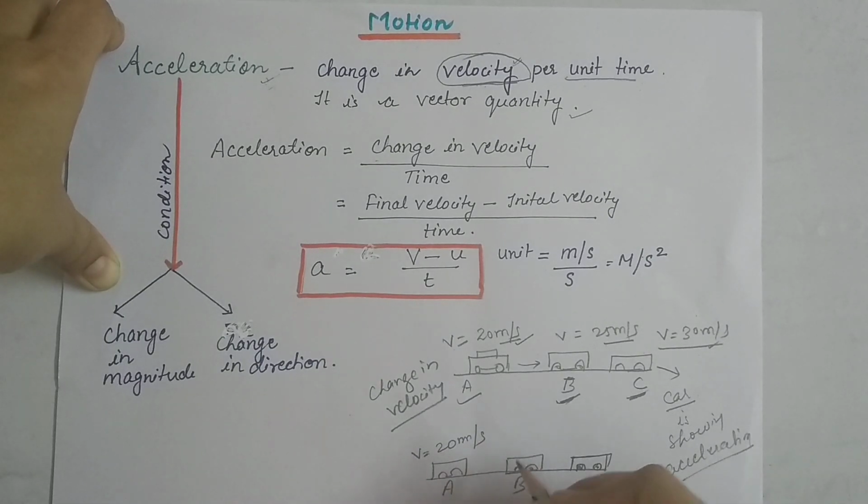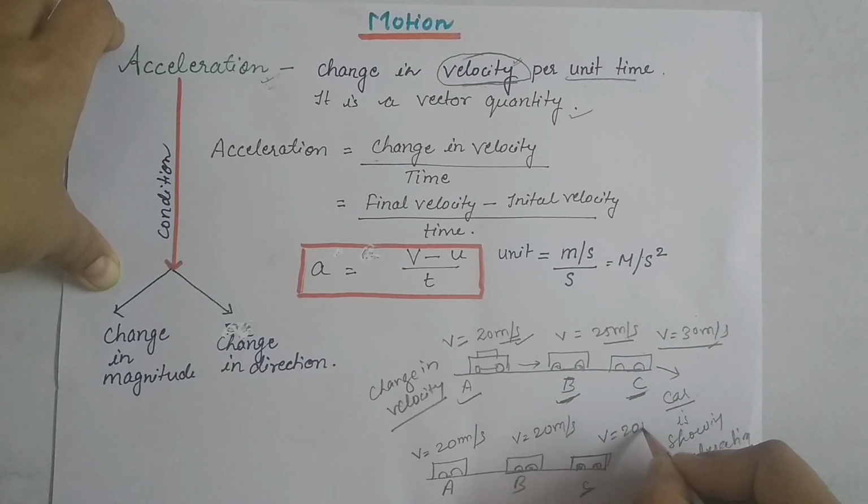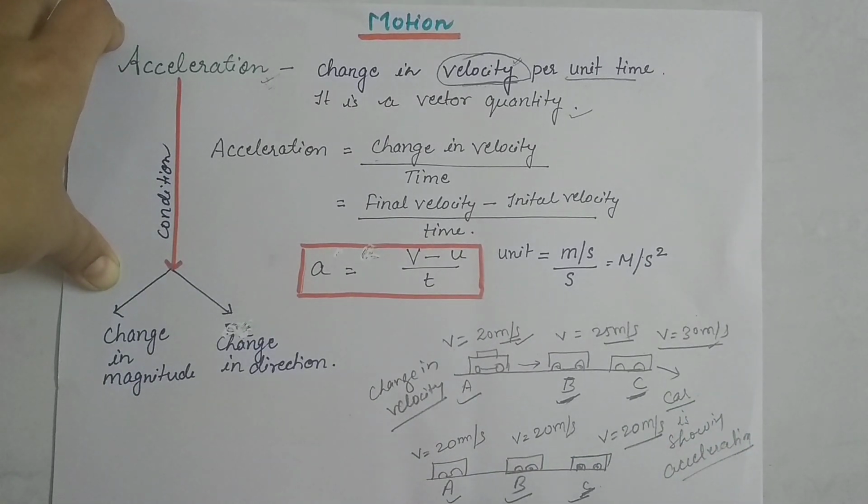At point B, again 20 meter per second, and at point C also 20 meter per second.